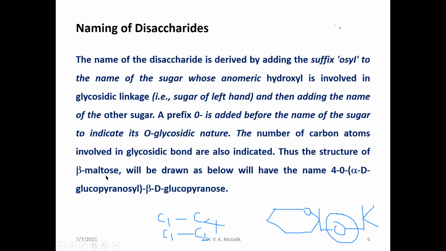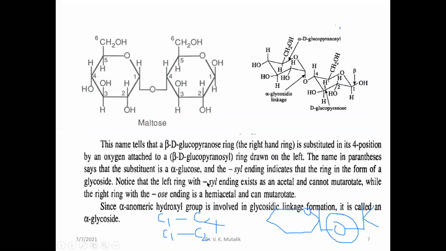In the maltose structure, one unit has the beta anomer configuration and the other has the alpha anomer configuration, where the alpha anomer contributes the oxygen linkage towards the fourth carbon atom of the beta-D-glucose unit. Therefore, you find the name 4-O-alpha-D-glucopyranosyl. From the beginning, osyl is added to the name of the sugar whose anomeric hydroxyl group is involved in the glycosidic linkage. That sugar is present on the left-hand side. Let us see the structures.